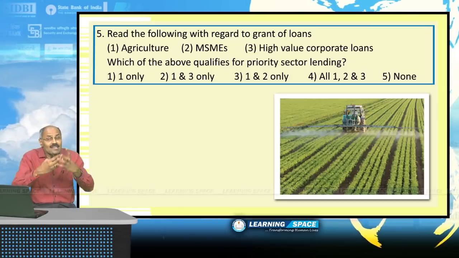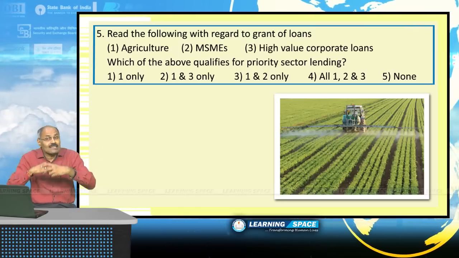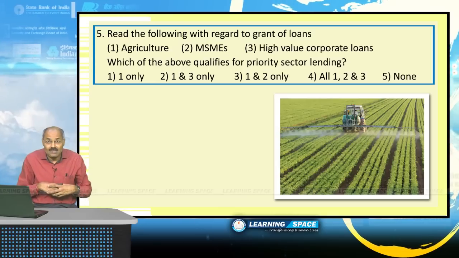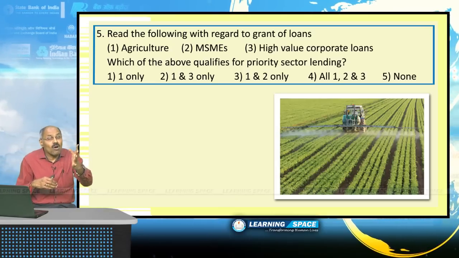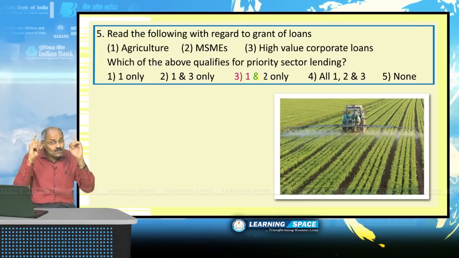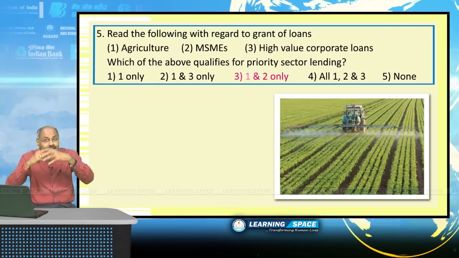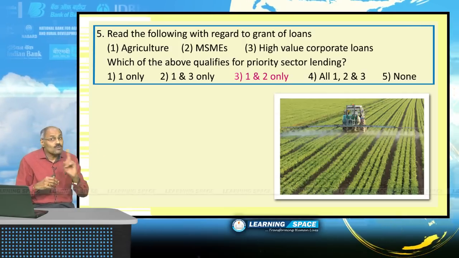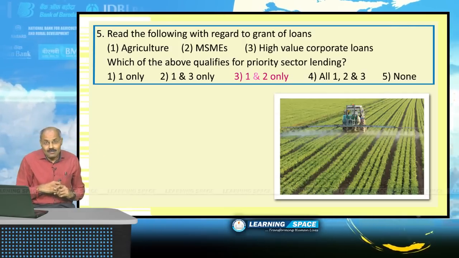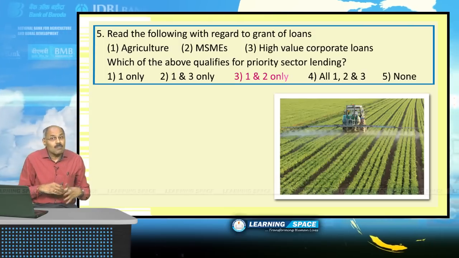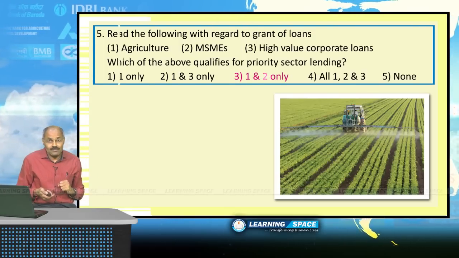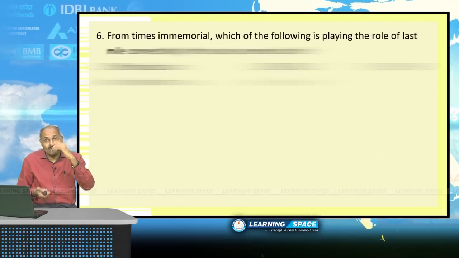They are priority sectors. One such sector is agriculture. Second one is MSME sector. Micro, small and medium enterprises. These two come under priority sector lending but not loans to corporates. Loans to corporates do not come under priority sector, but agriculture, MSMEs come under priority sector. Look into the next one.